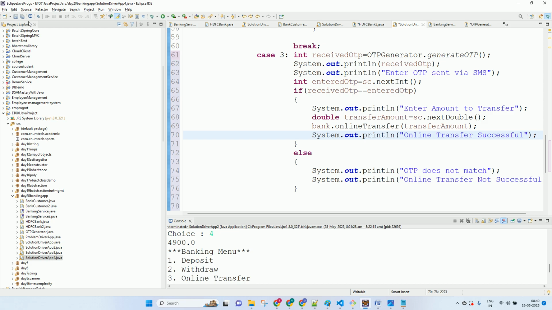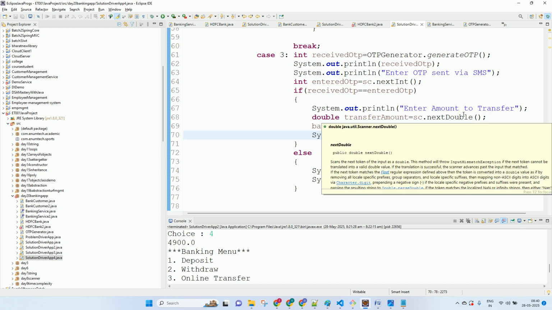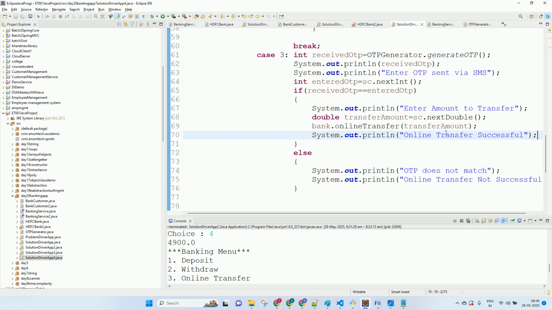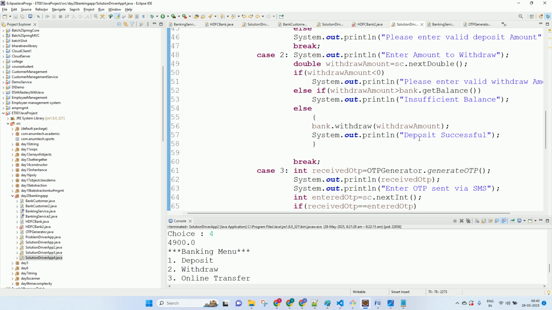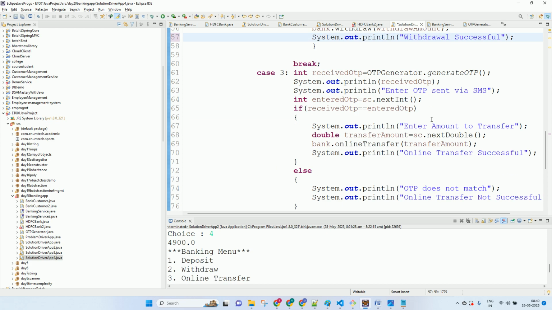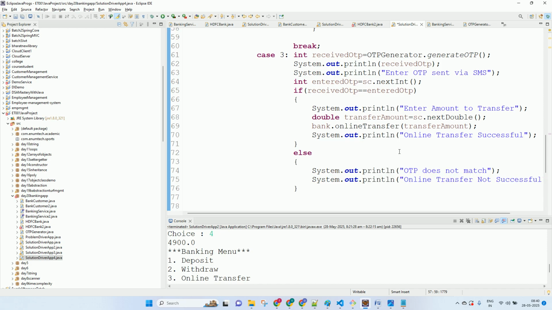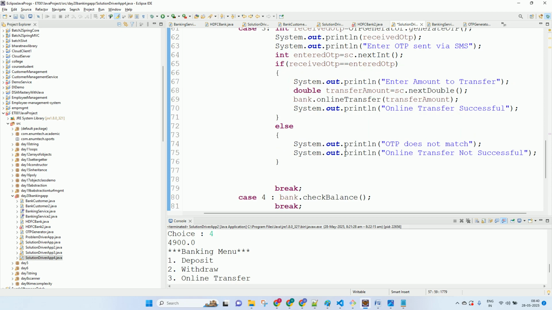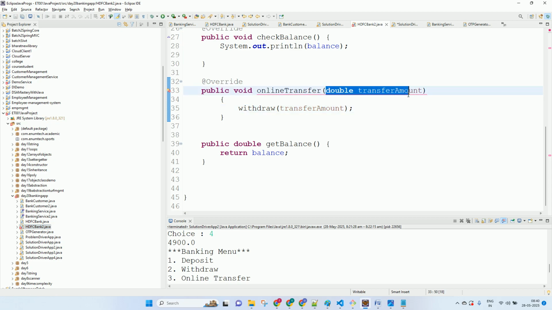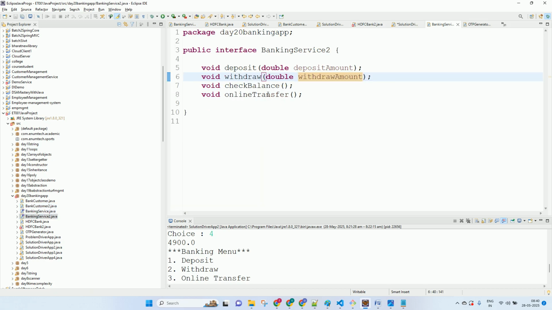This was withdrawal success. Okay, now enter the amount to transfer. Once you have it, transfer success, else it doesn't match. And now this also needs to be double transfer amount, correct? So we'll go and reverse engineer it now and say that this also is a double. Yes. Okay, everything is okay.